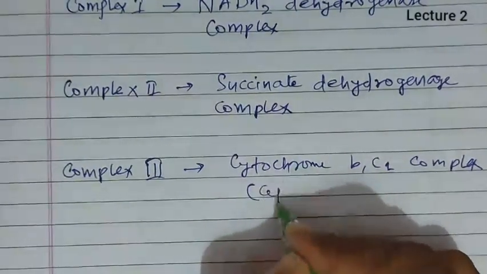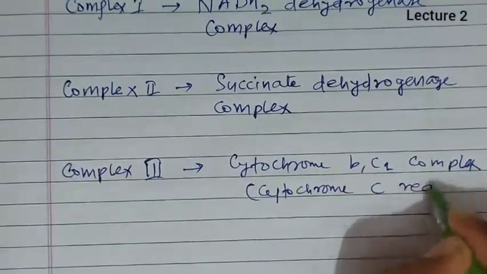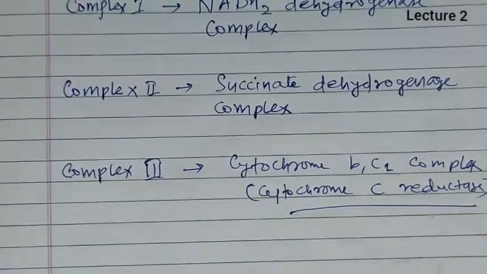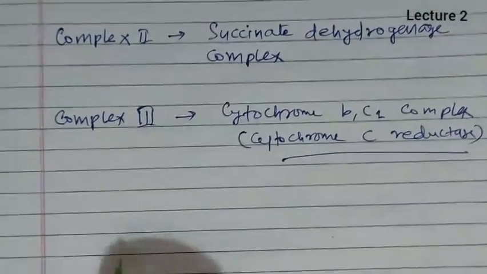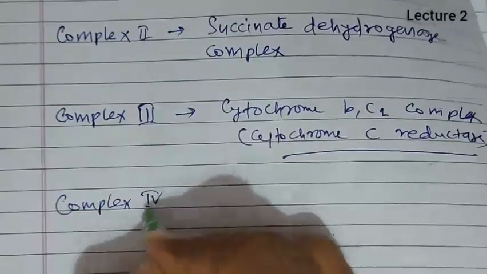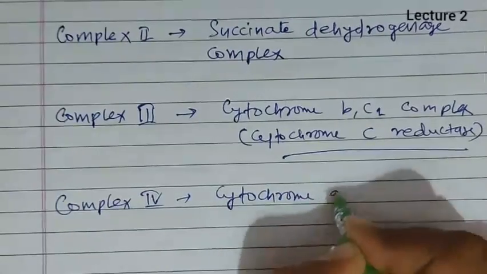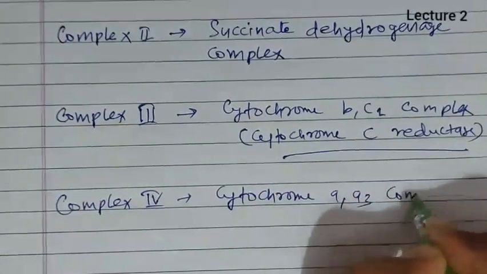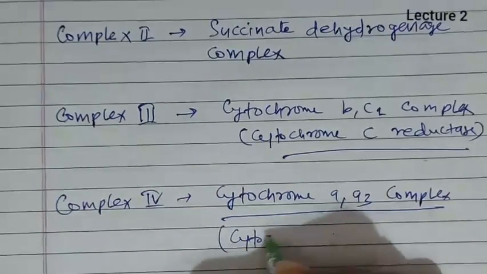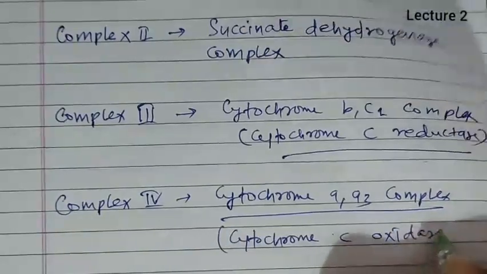this is also known as cytochrome C reductase because it will be involved in the reduction of cytochrome C. Next, complex 4 is known as cytochrome AA3 complex, and this cytochrome AA3 complex is also known as cytochrome C oxidase.